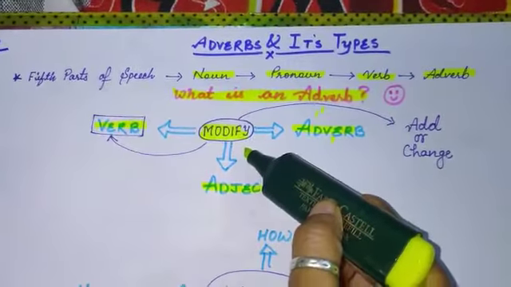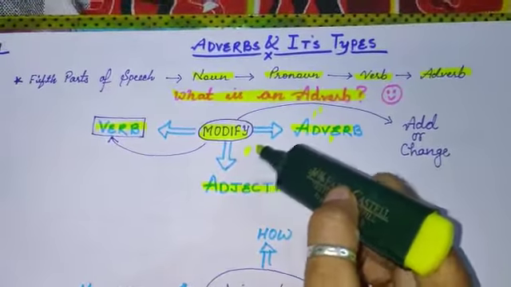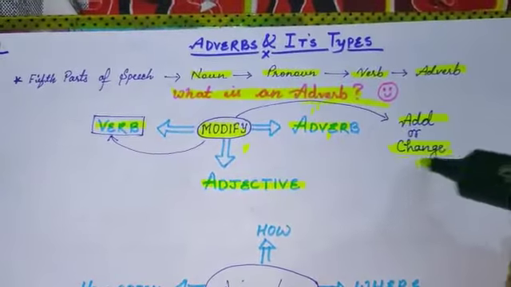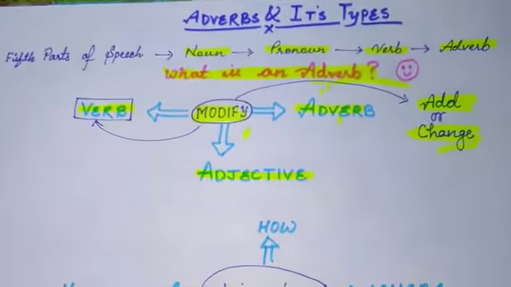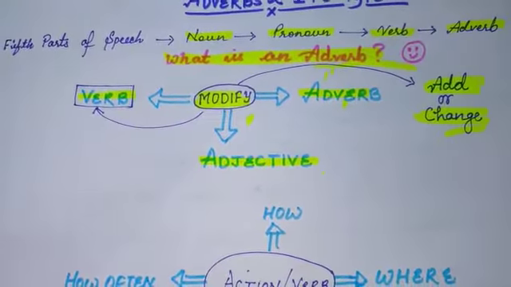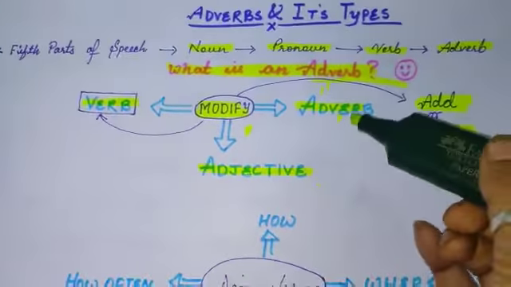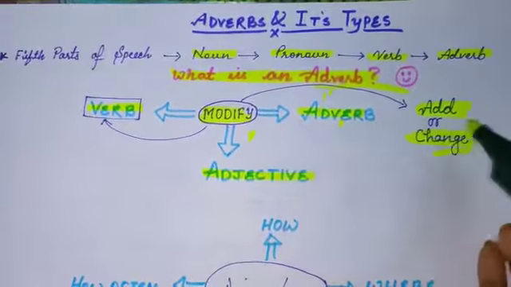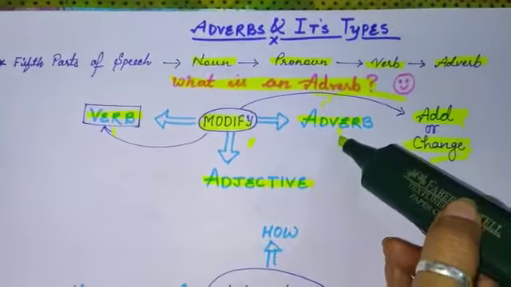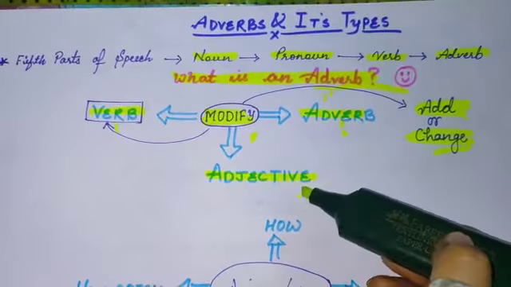Now the next question, what does modify mean? Modify means add or change. As I taught you about adjectives, that adjectives can add or change something in noun and pronouns. The same adverb can add or change something in verb, in adverbs too, and in adjectives.